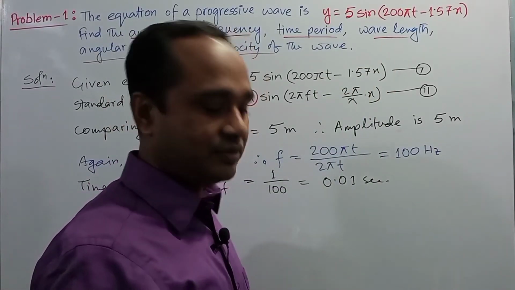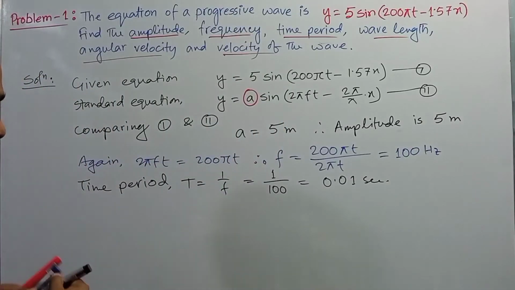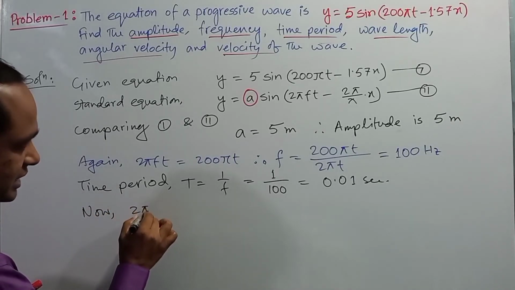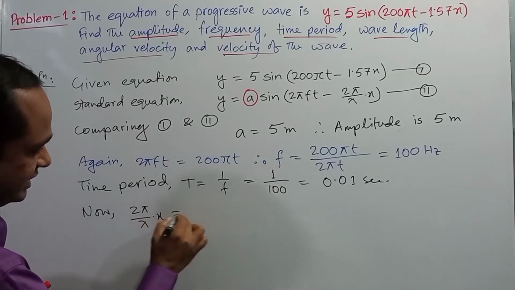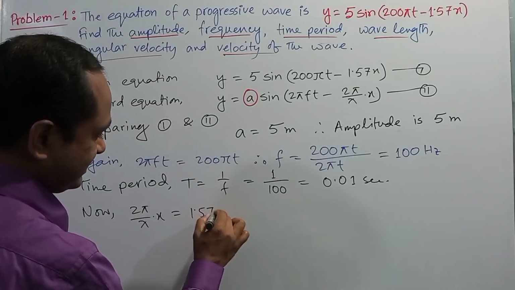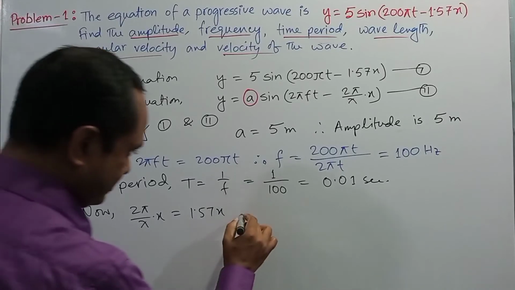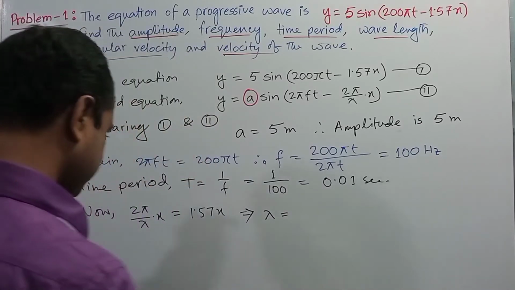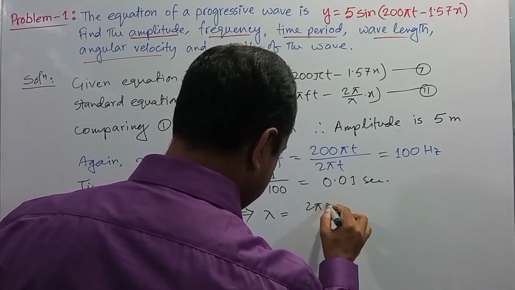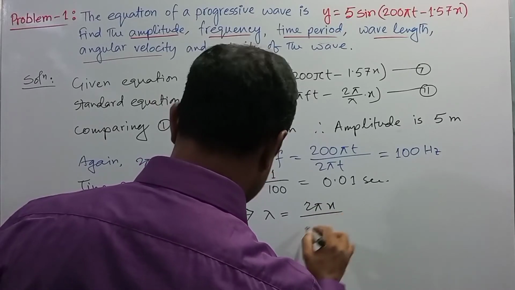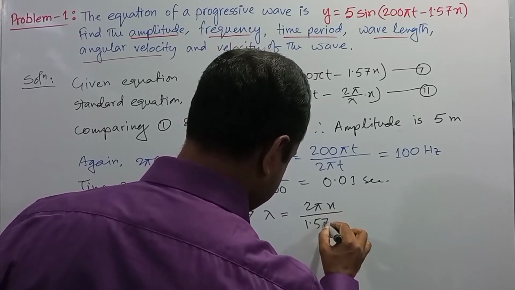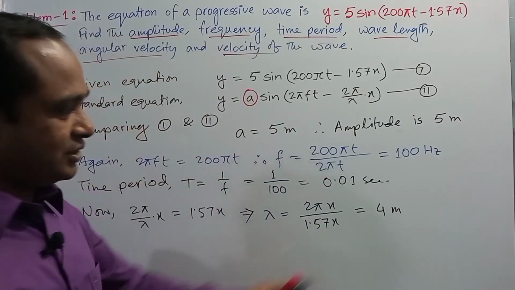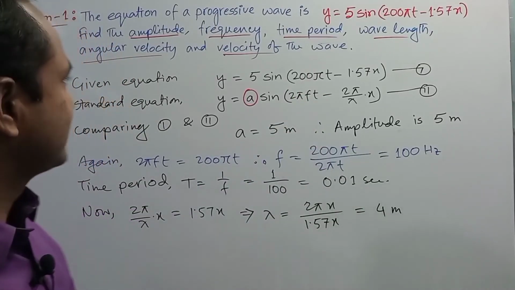Then you will get the value of wavelength. 2 pi by lambda into x equals 1.57x, so from the expression we can write lambda equals 2 pi x divided by 1.57x. After the calculation you will get 4 meter. This is the wavelength of the wave.